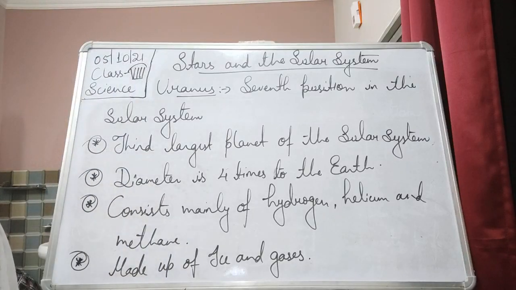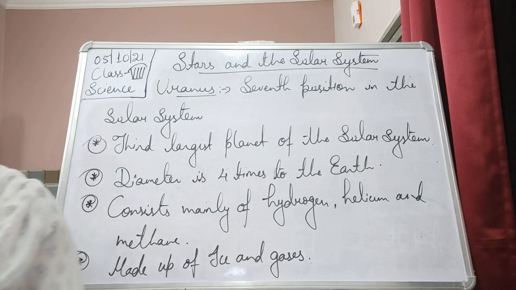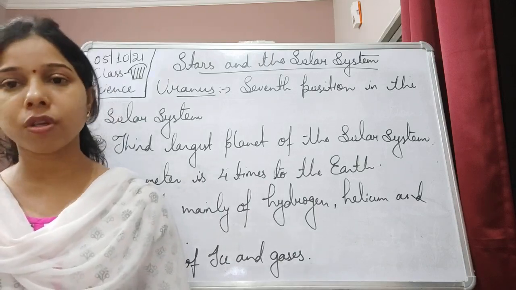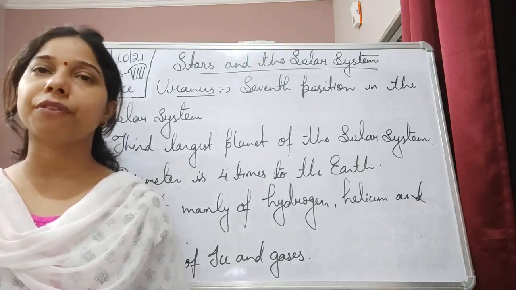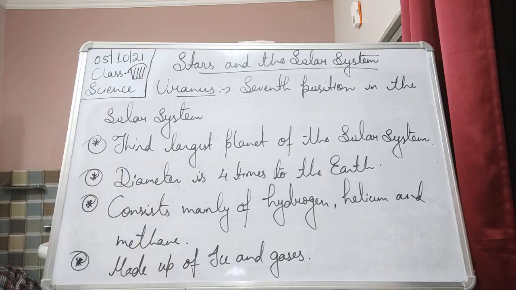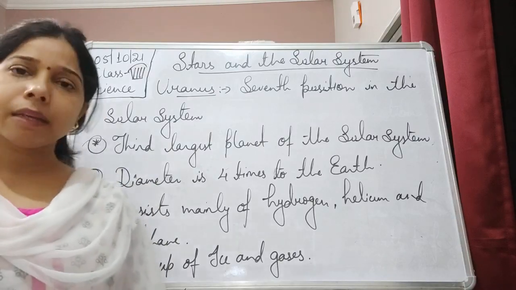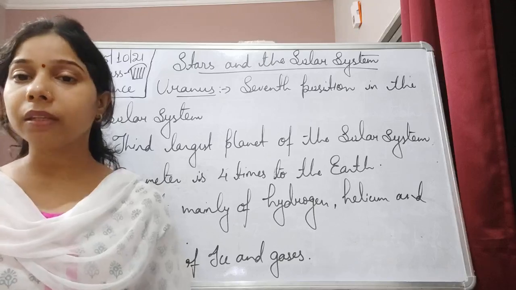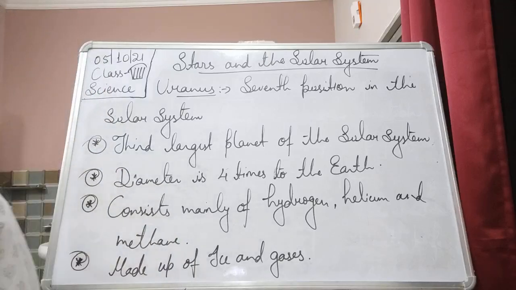While if we talk about the revolution, it takes about 84 Earth years to complete one revolution. Obviously it is very far away from the Sun, so it takes more time to complete one revolution. The temperature is very low because it is far away. The temperature is about minus 200 degrees Celsius.